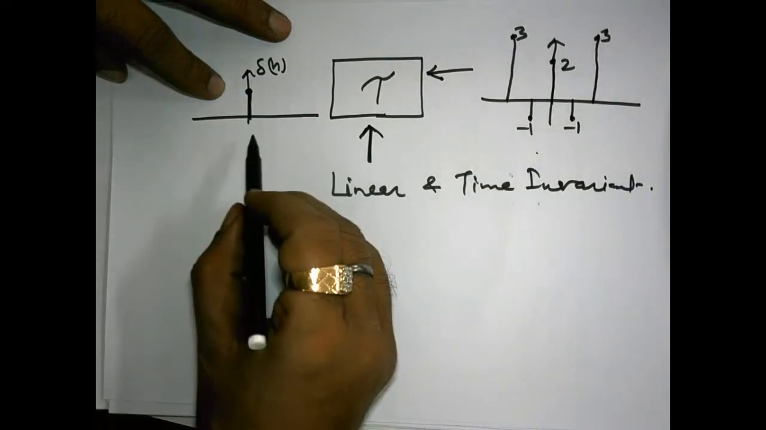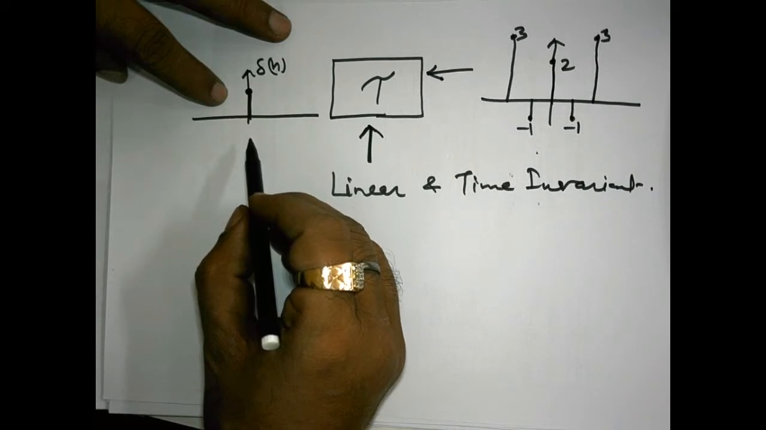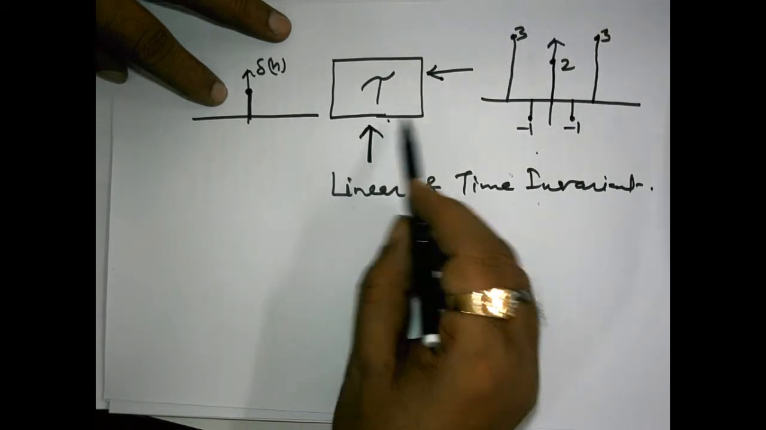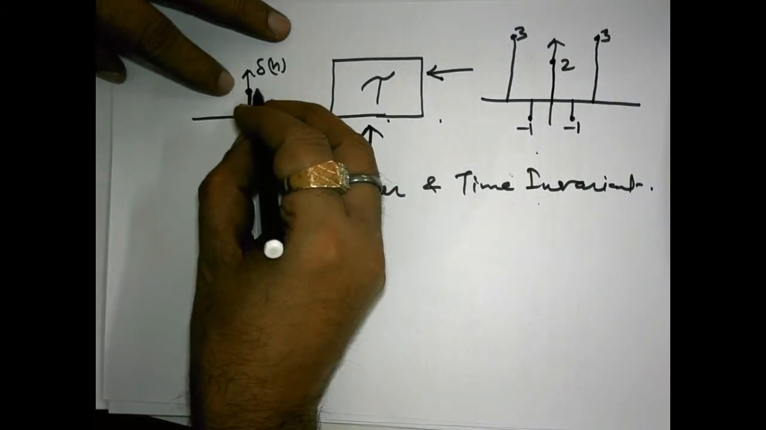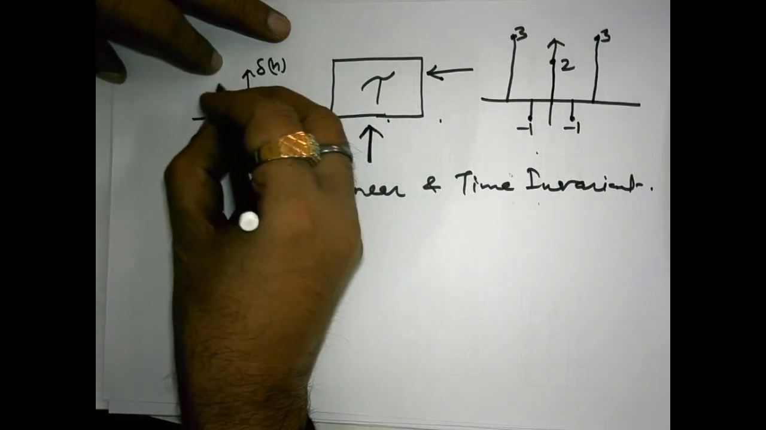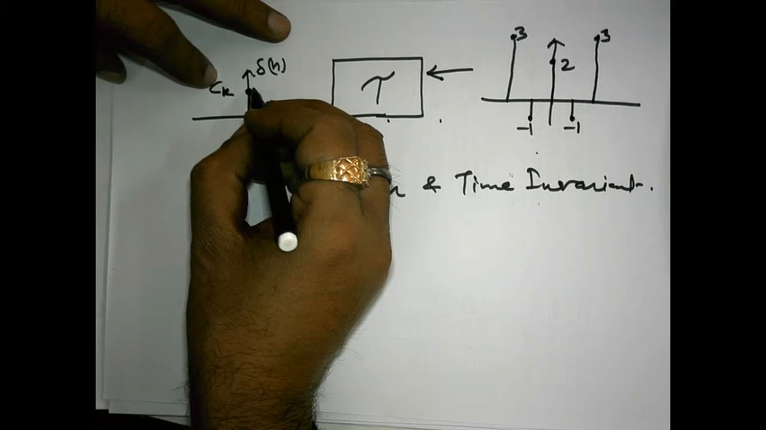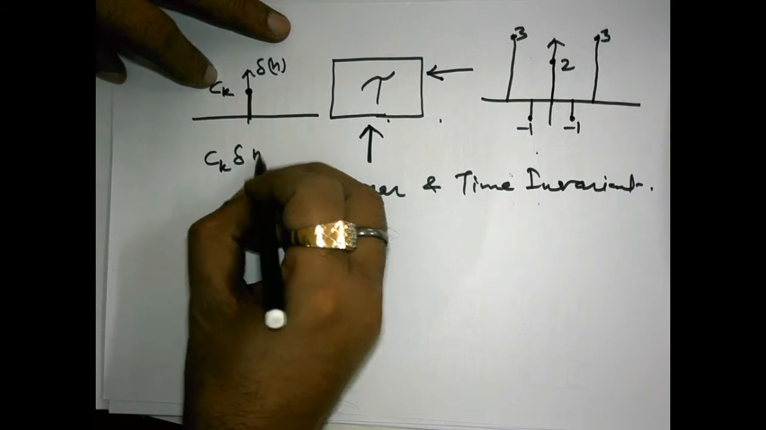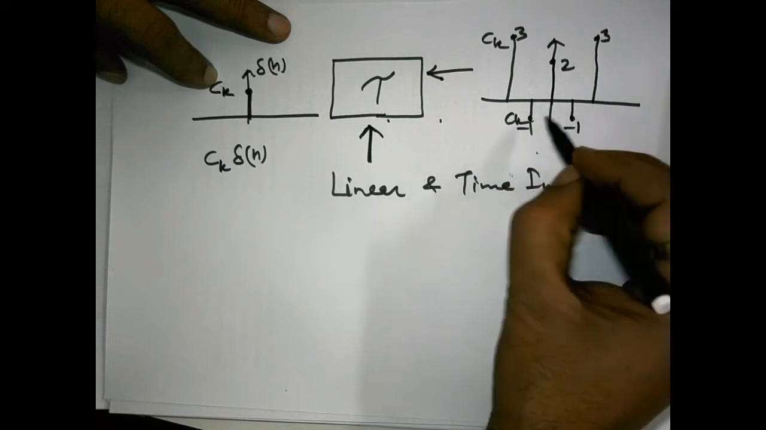How can we determine this? Because any arbitrary input can be decomposed in the form of impulses, that we know. And since this system is linear and time invariant, suppose instead of delta n we provide it some constant ck. That means we are providing ck delta n as input. Simply, all the output will be multiplied by the same amount ck.